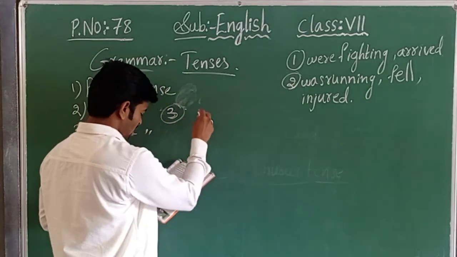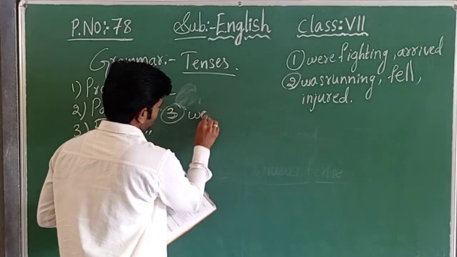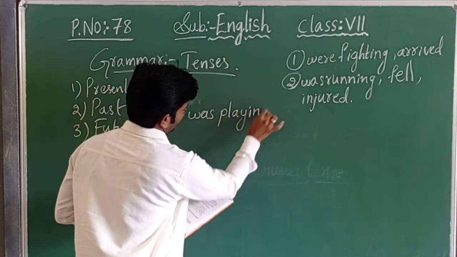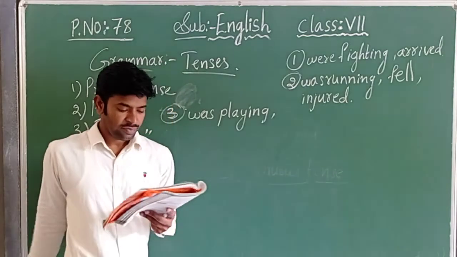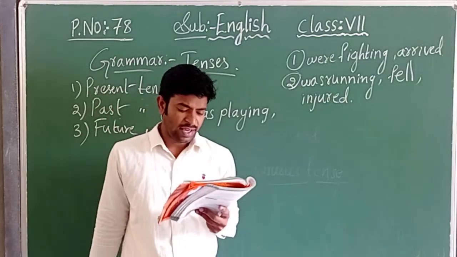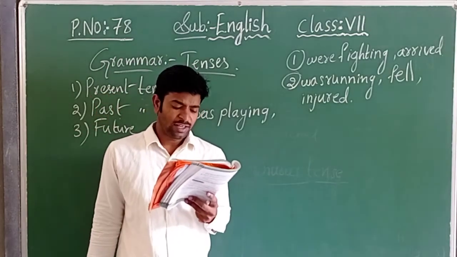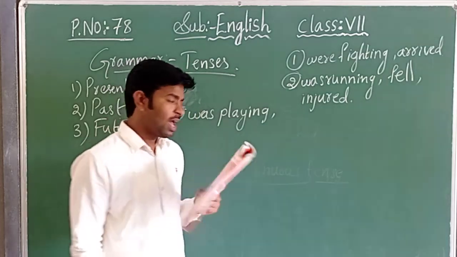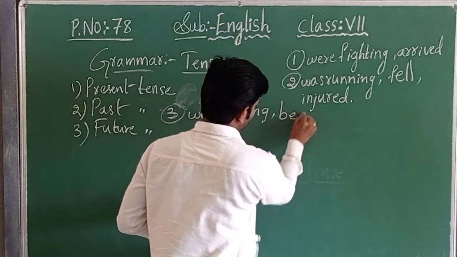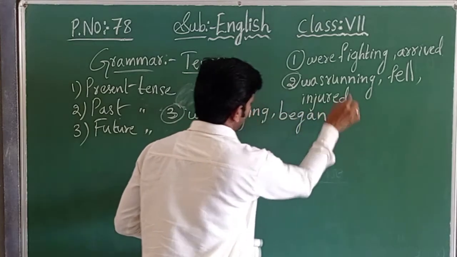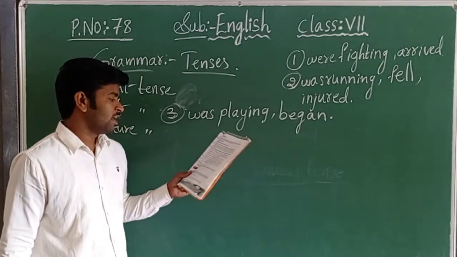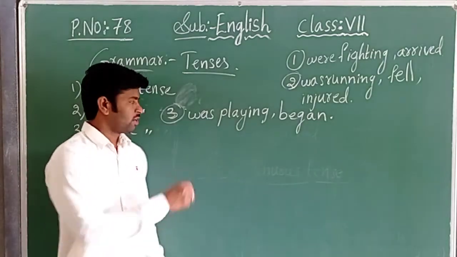While he was playing, it began to rain. Began, B-E-G-A-N.